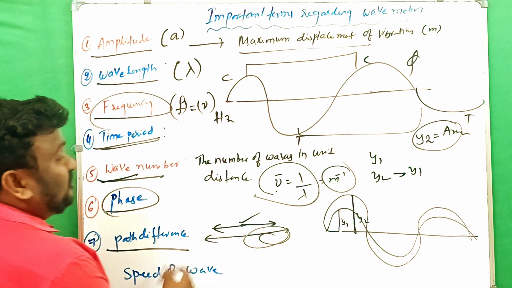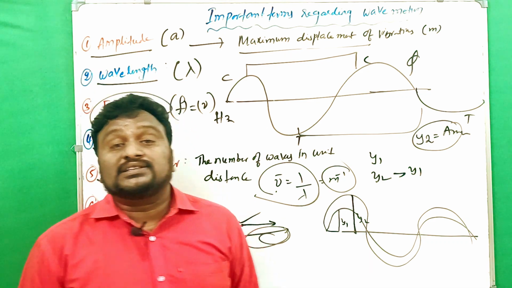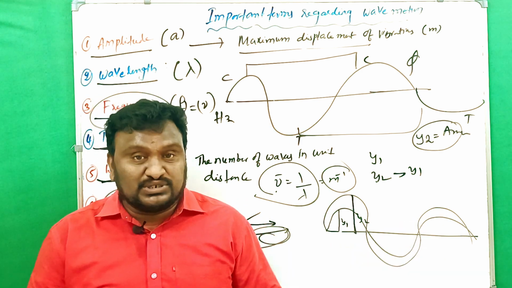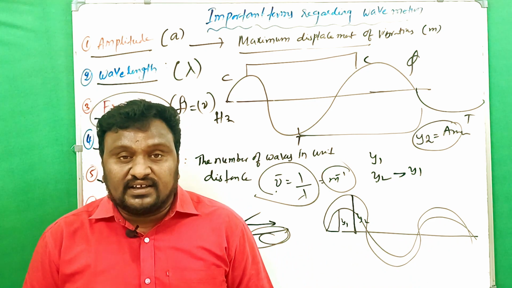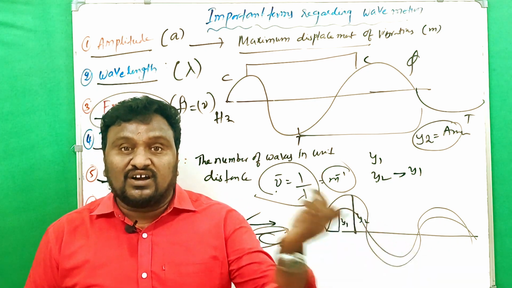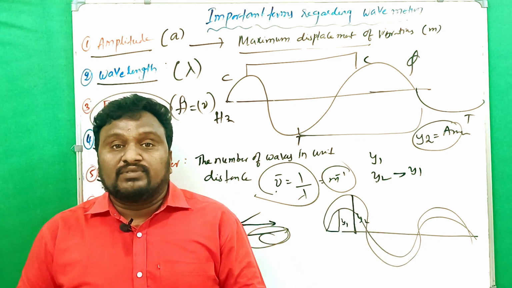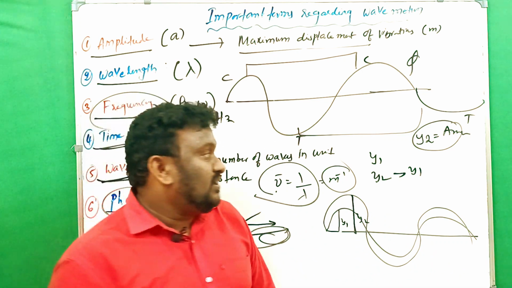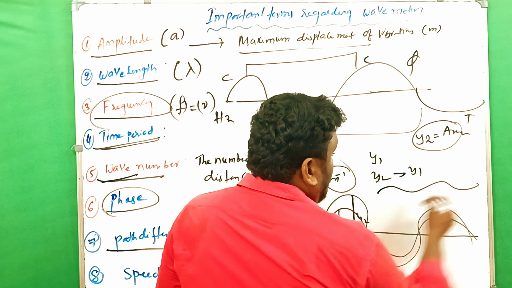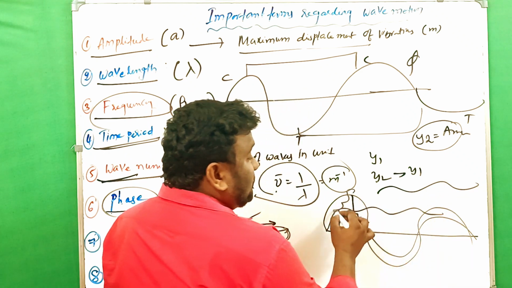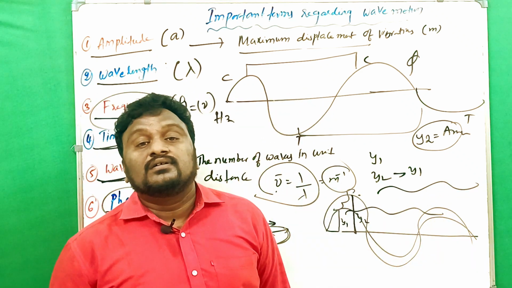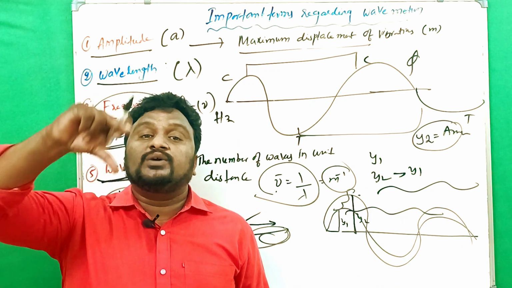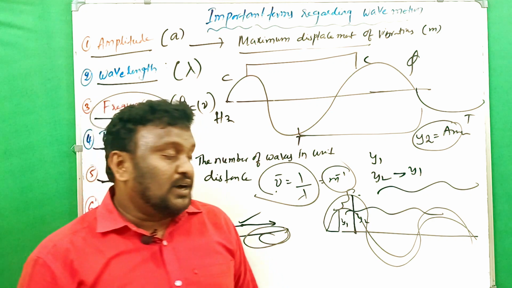And path difference. What is path difference? Two waves are moving in the same direction or in different directions. If there is any difference between their positions or lengths, for example here this is the first wave and this is the second wave, the distance between them is the path difference. The difference in the lengths of the waves is called path difference.